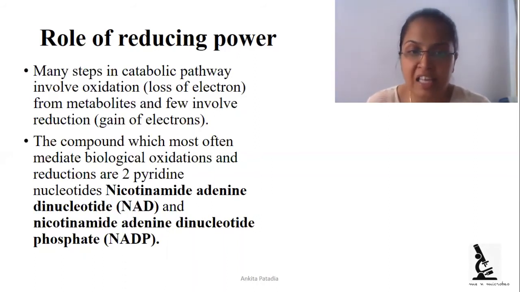Both are present in the cell in oxidized as well as reduced form.